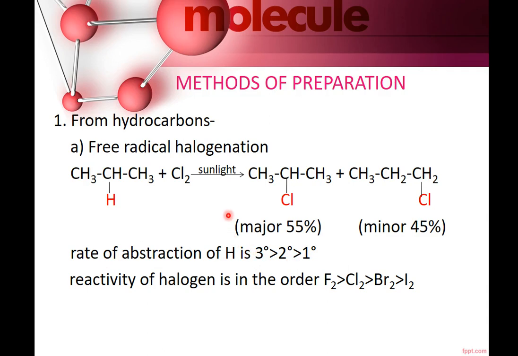This is because if you see the mechanism of this reaction, it involves free radical. And we know stability of free radicals is in this order: tertiary greater than secondary greater than primary. Similarly, the reactivity of halogens is in the order fluorine, then chlorine, then bromine, and then iodine.